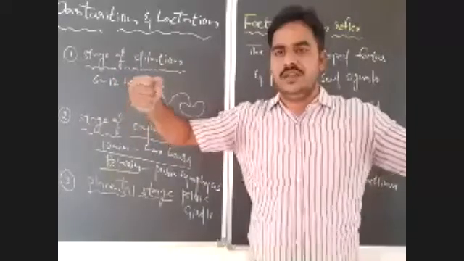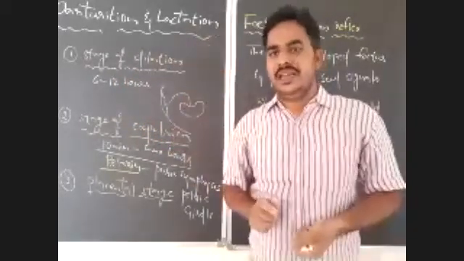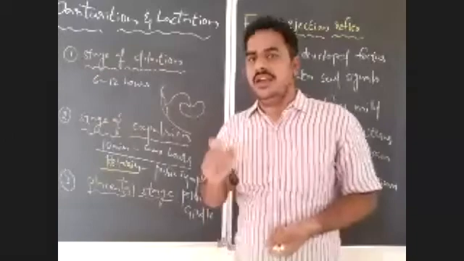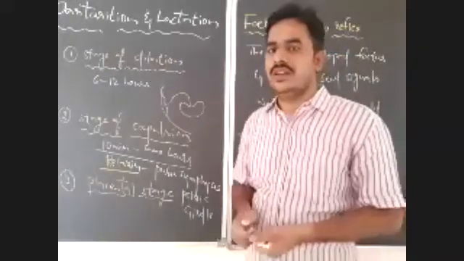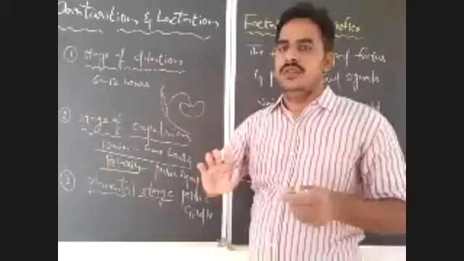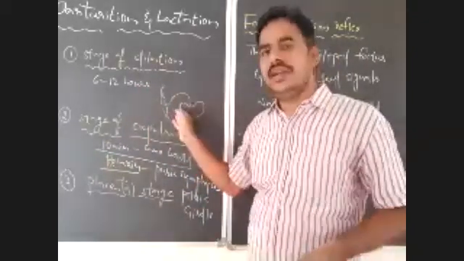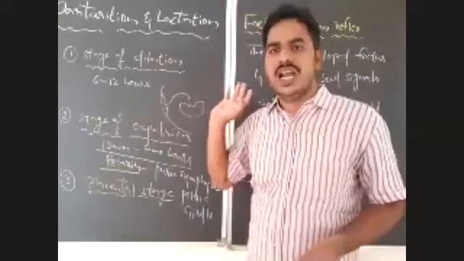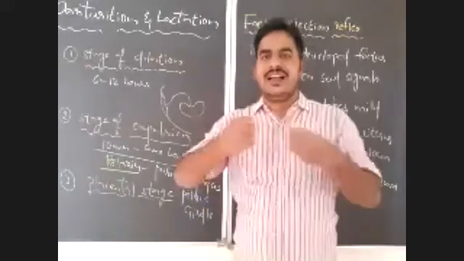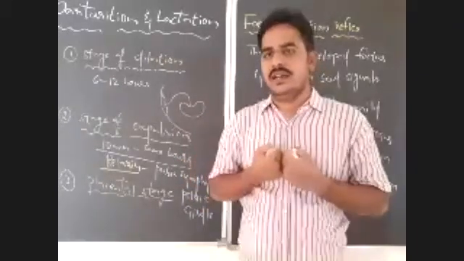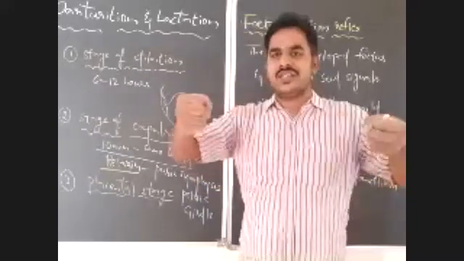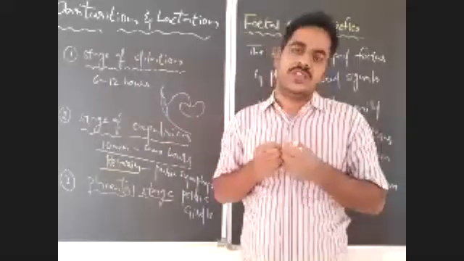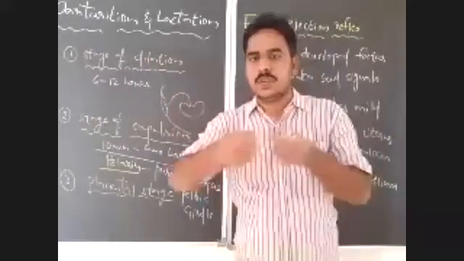Is it clear? In the last days of pregnancy, and at the beginning of parturition, the progesterone level will be decreased. Whenever the progesterone level decreases, prostaglandins will be released into the uterus. These prostaglandins create contractions in the umbilical cord and placenta, and these contractions take place in opposite directions.